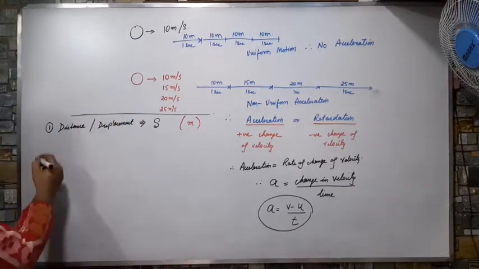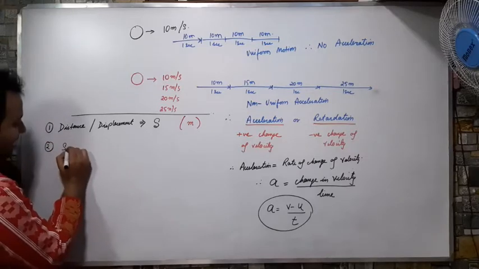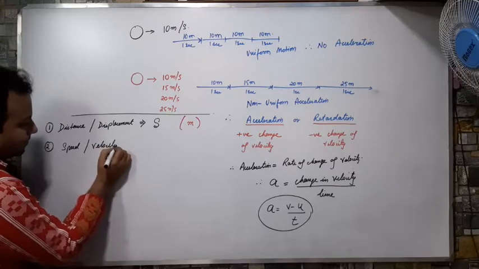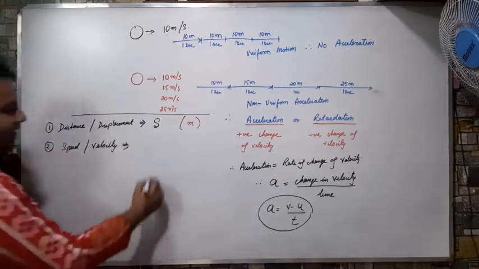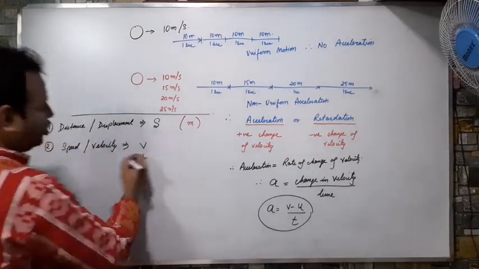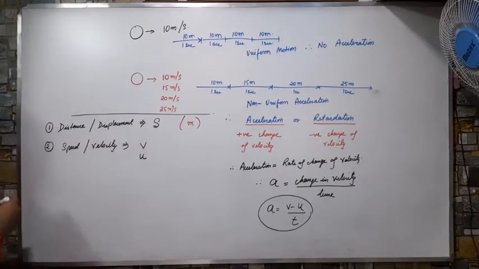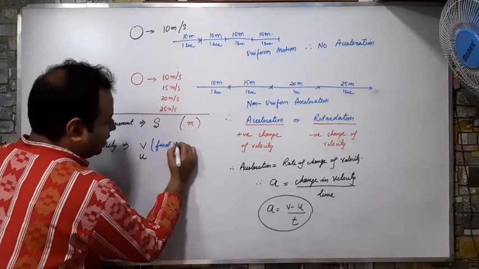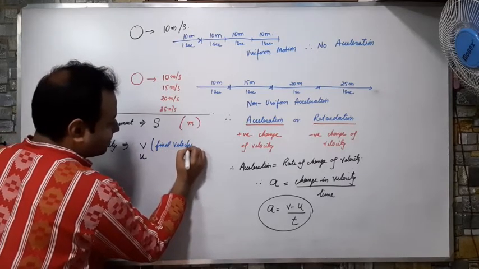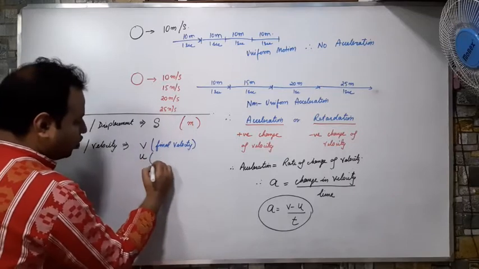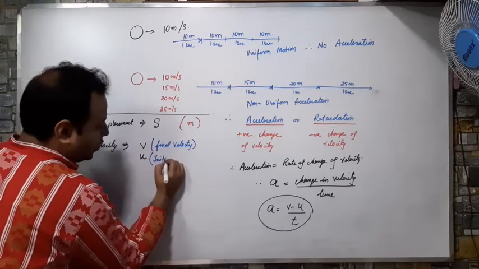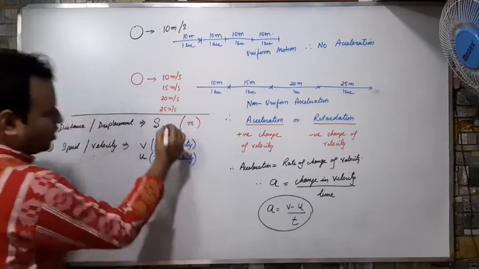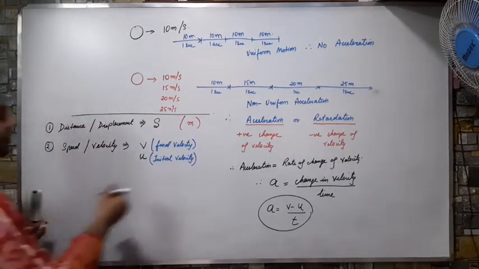Then we have speed or velocity. It is represented as v or u. Why sir, v or u? Because v is known as the final velocity, and u is called the initial velocity, how much it was at the start. Their unit is meter per second.